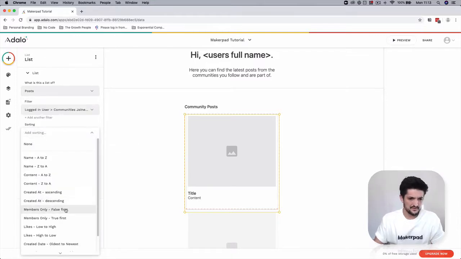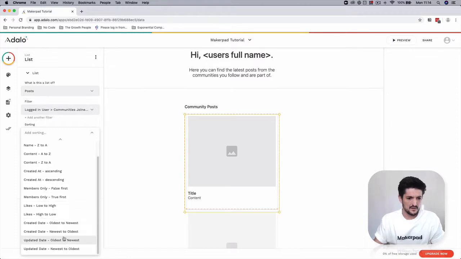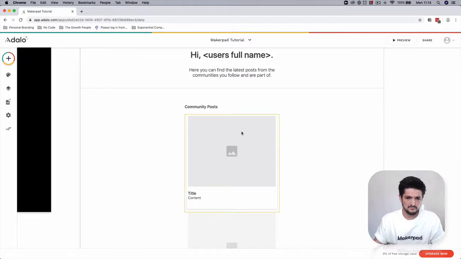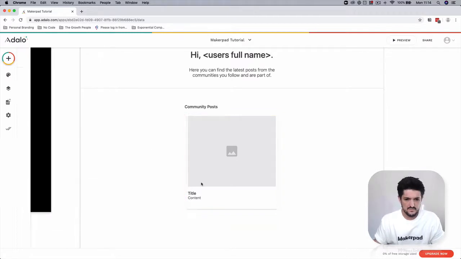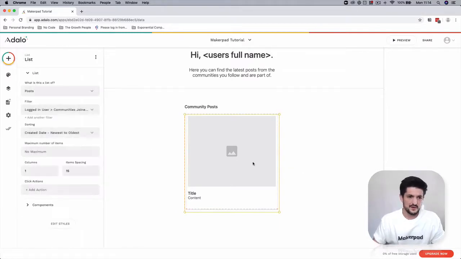I'm going to sort it from the newest to oldest. I'm going to add a bit more spacing also. Now this is going to show us any new posts from communities that we've joined or are a member of in a bit of a feed here.